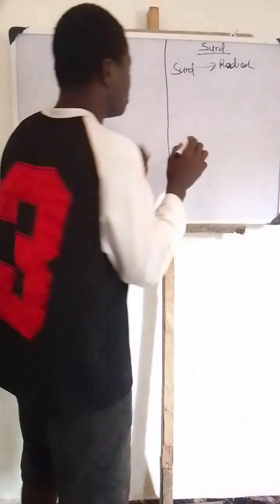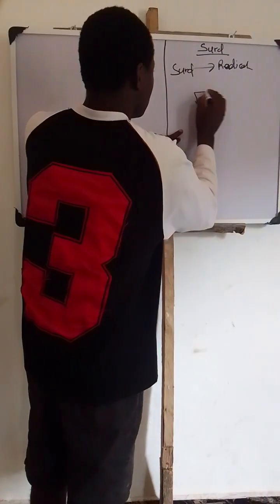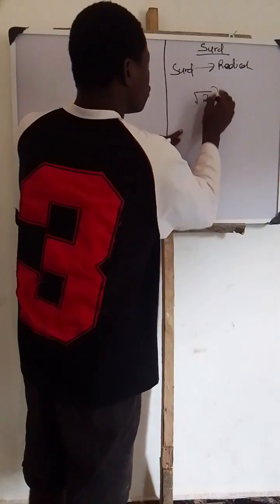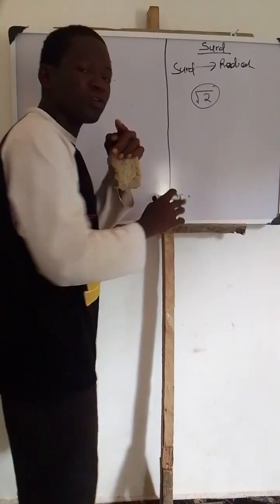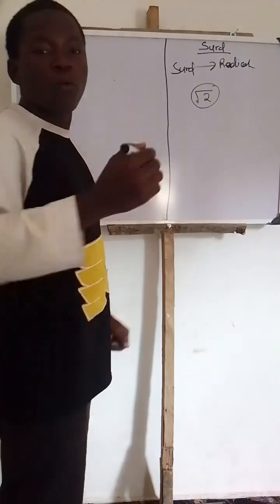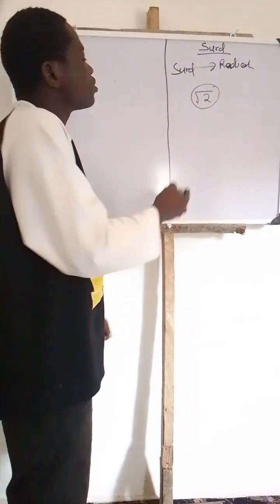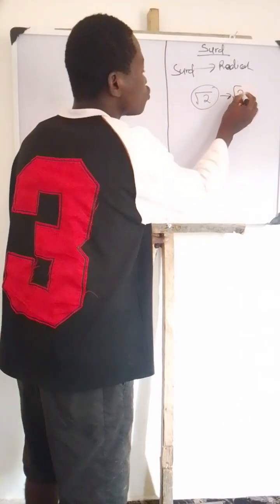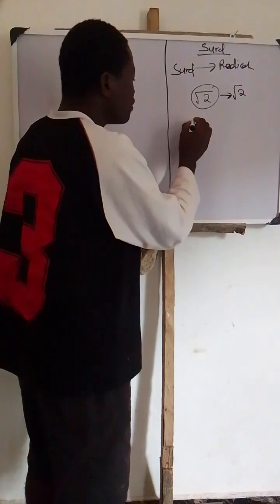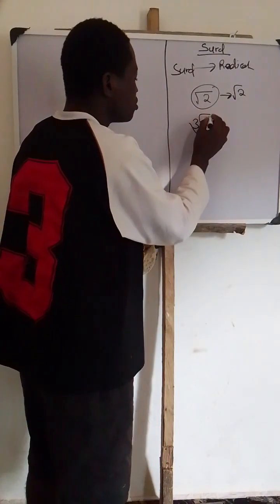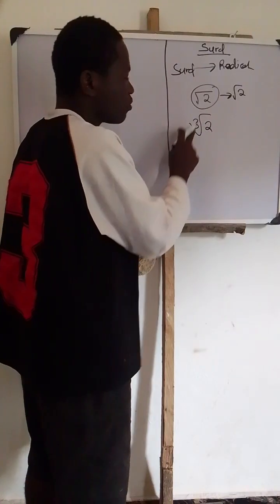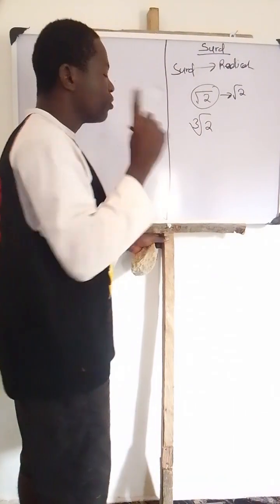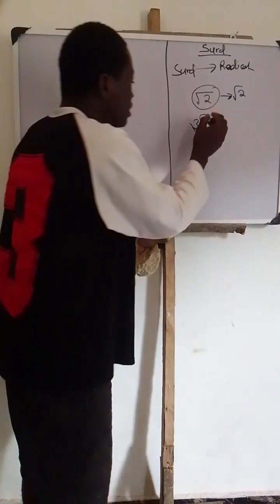Watch, let me explain this to you. This is the square root of 2. But you don't call it the square root of 2 in surds. You call it root 2, or surd 2. If you see something like this, the cube root of 2, look at what it means.